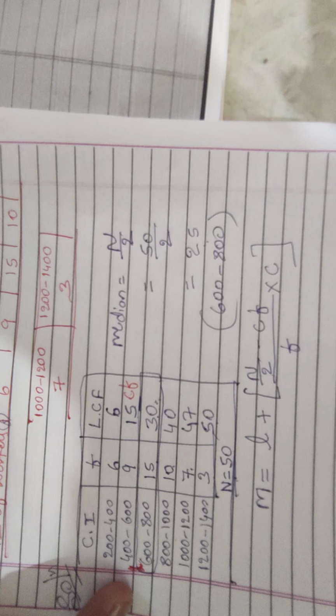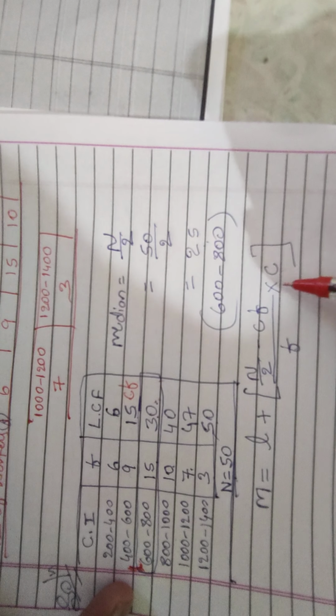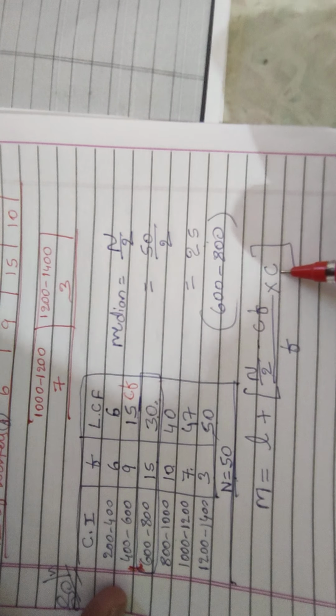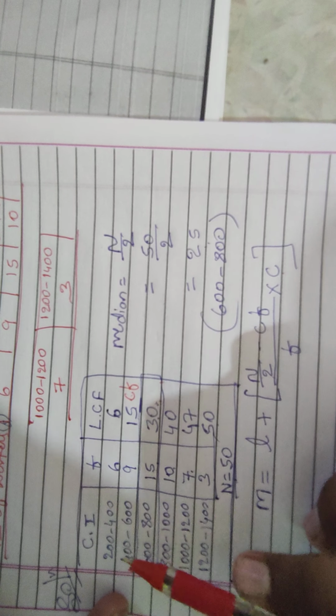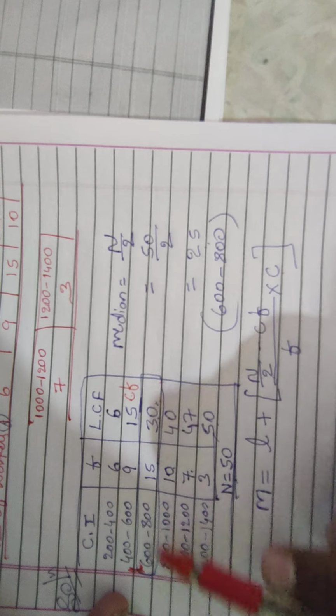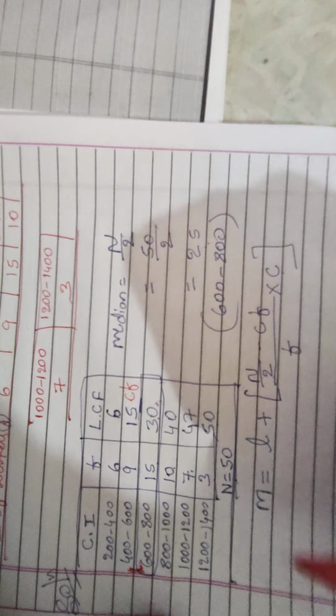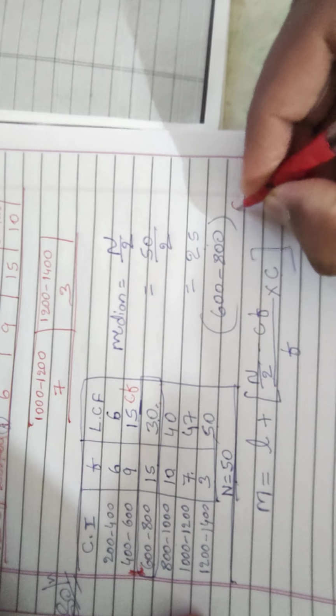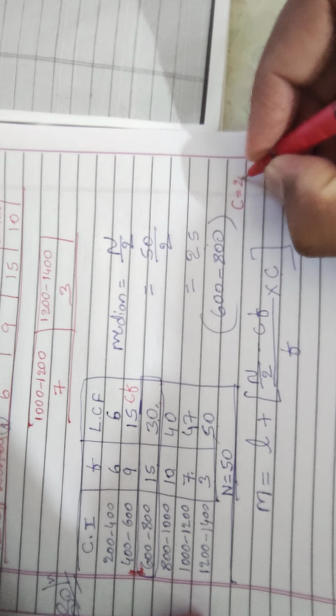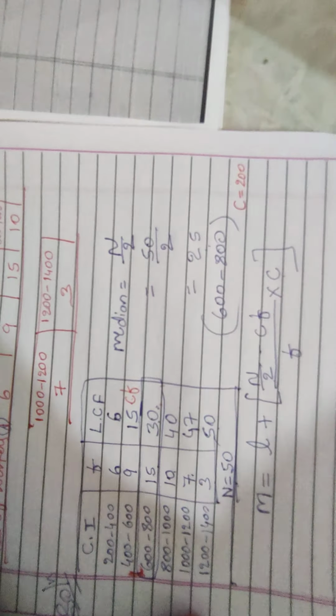CF is 15. Next, C means common difference, the common difference between all the class intervals, 200 to 400, 400 to 600. The common difference is 200. So the C value is 200.